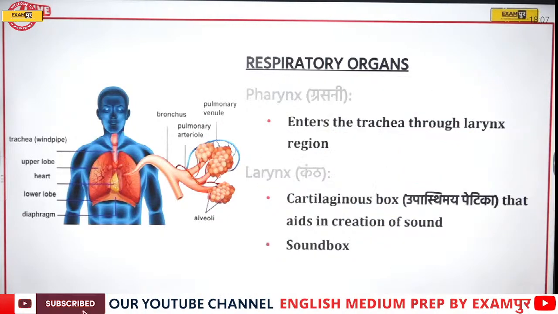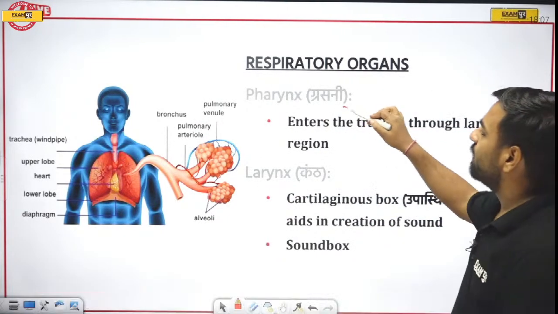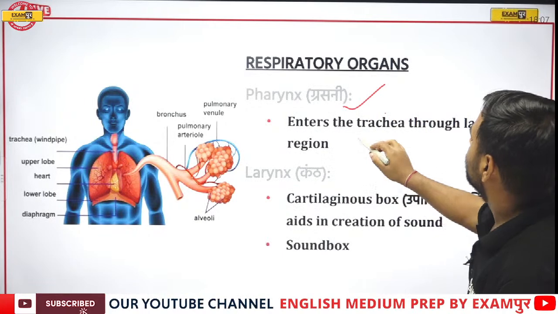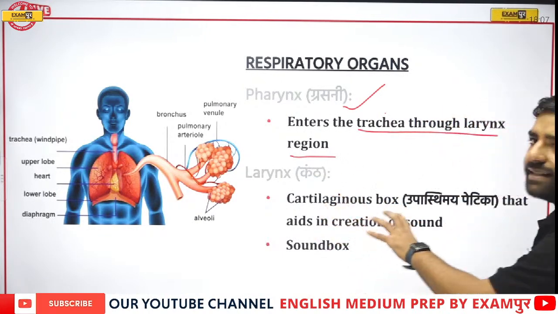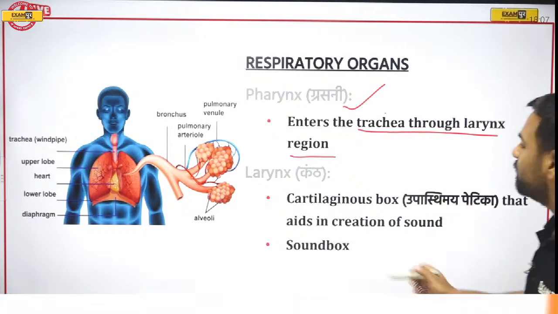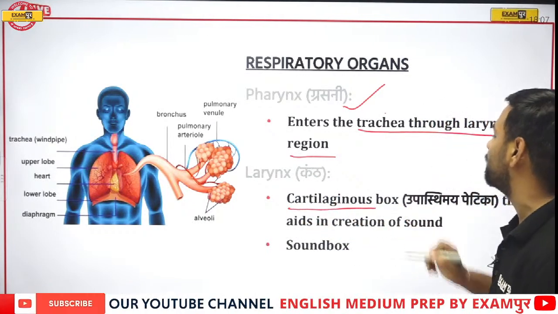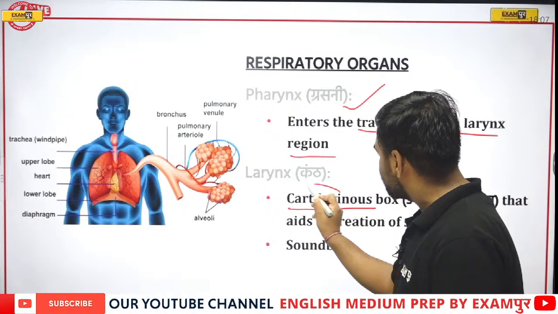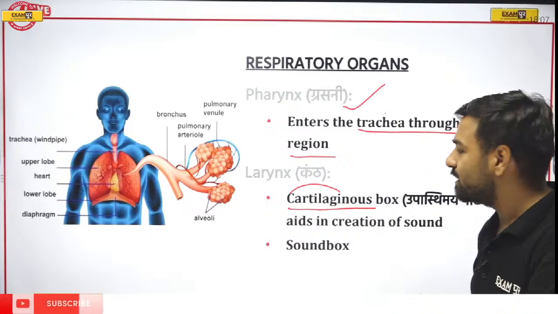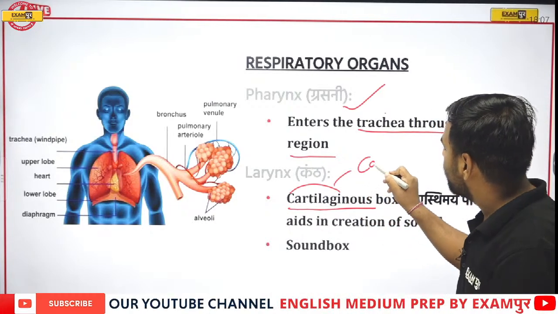Now, if I move forward, there's the pharynx part which we have already discussed. So it enters the trachea through the larynx region. Now, what is the larynx? The larynx is a cartilaginous box. Now, you must be wondering, sir, what is this cartilaginous box? Cartilaginous box means we are talking about the structure of the larynx, which is made up of cartilage.